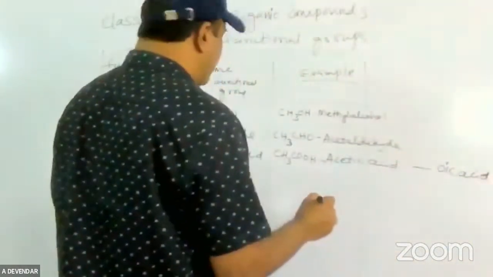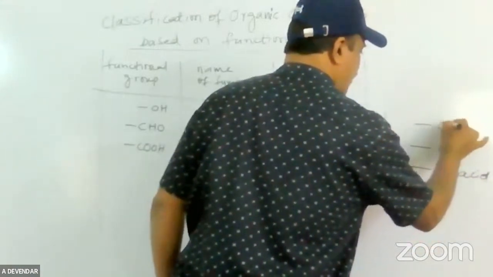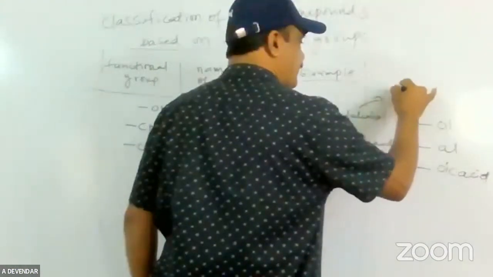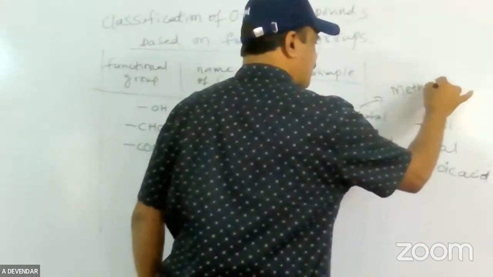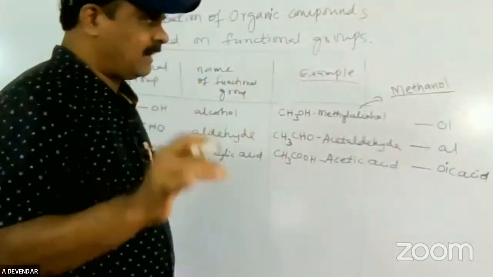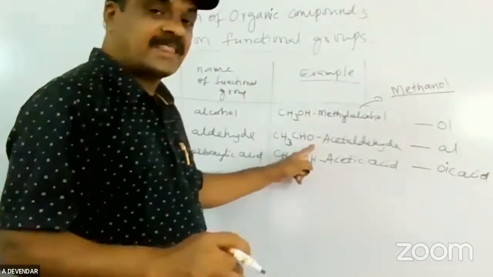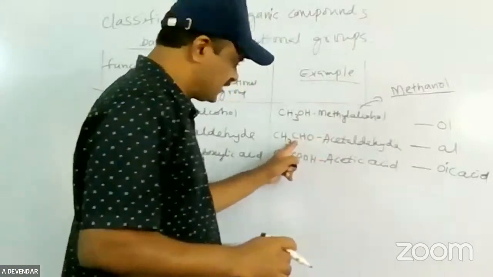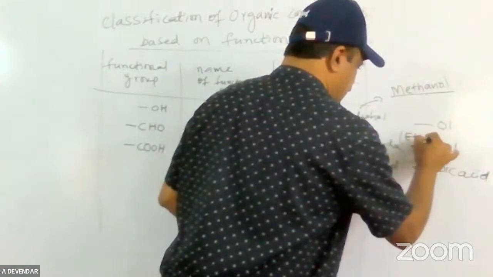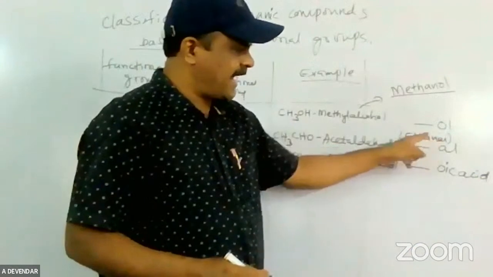Particularly, aldehyde is called al. This is ol. Methyl alcohol I can call methanol. See friends, the pronunciation is the same, but the writing is ol here. This is called ethanol. Here there are 2 carbon atoms, you can call it ethanol. See, al.